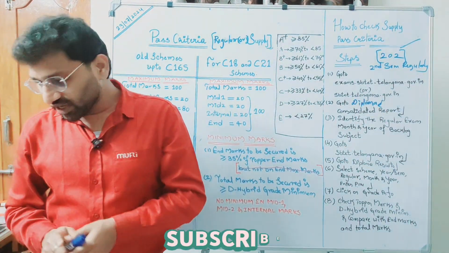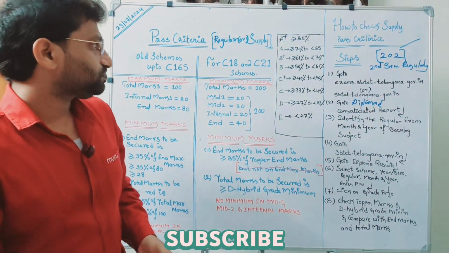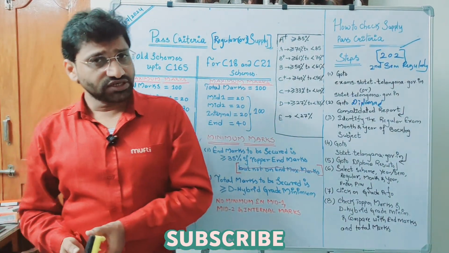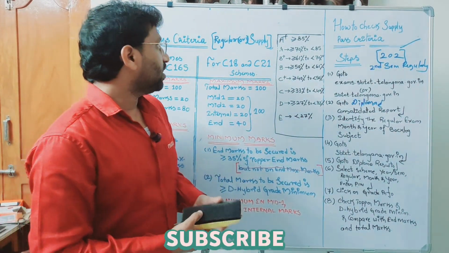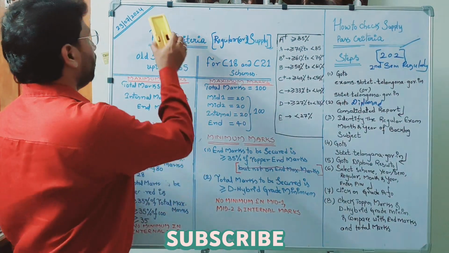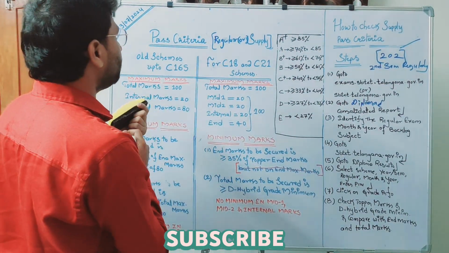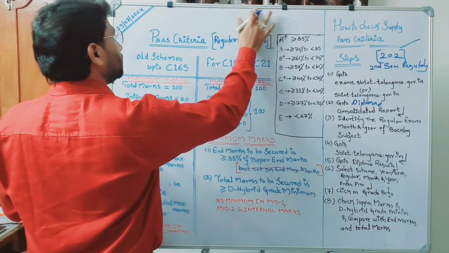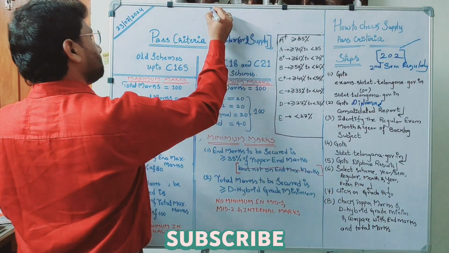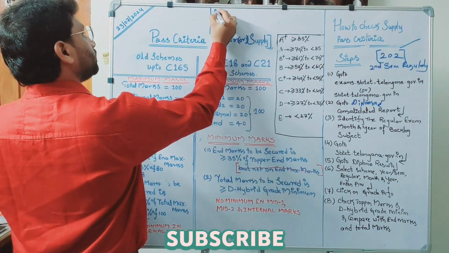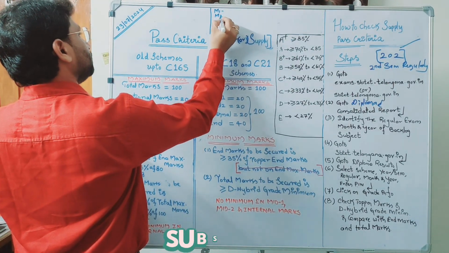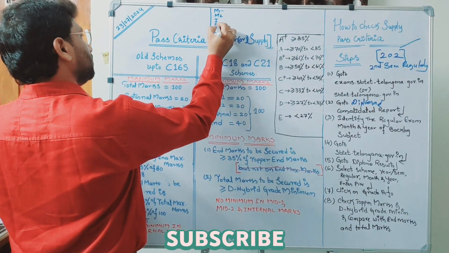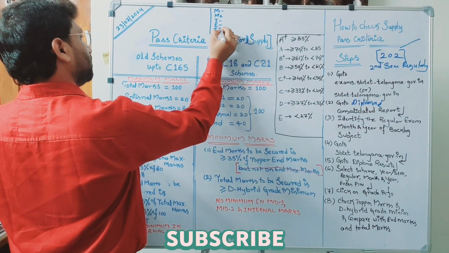Now the interesting thing that we have noticed, most of the students are coming to me at SBTET with one ambiguous doubt. For example M1, mid 1, mid 2, internal and total.